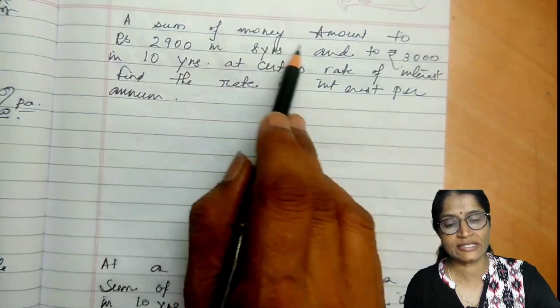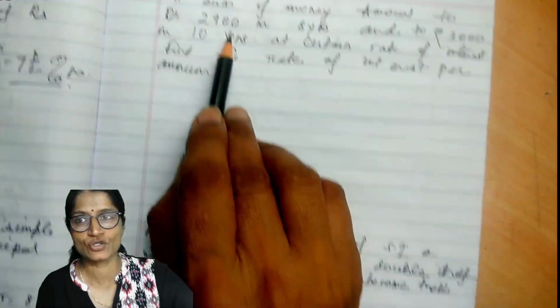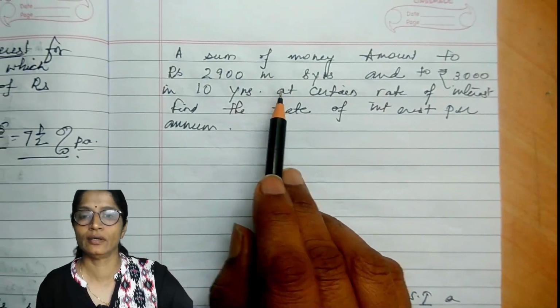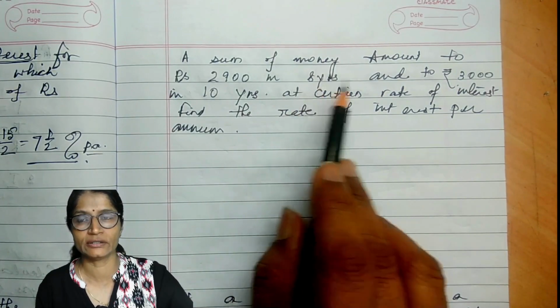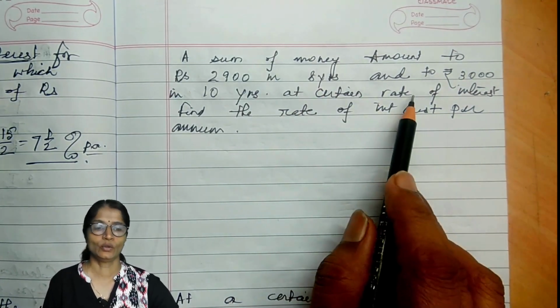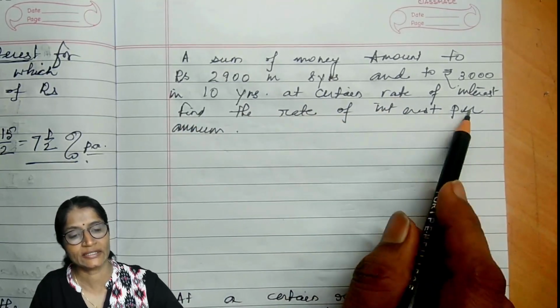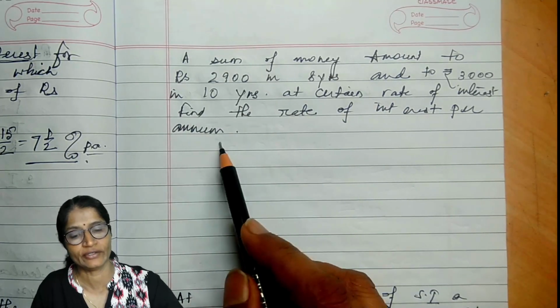Next sum is, a sum of money amounts to rupees 2900 in 8 years and to rupees 3000 in 10 years at a certain rate of interest. Find the rate of interest per annum.